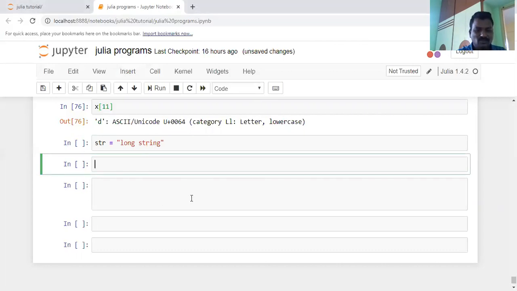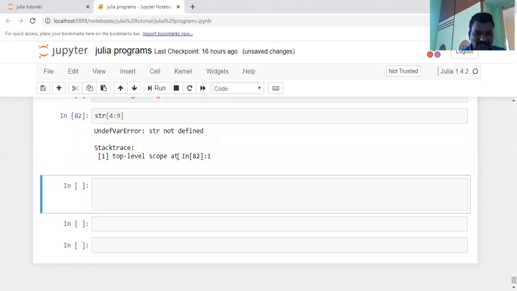The range value is str 4 colon 9, which indicates 4 to 9. What is the 4th character? It is empty, and then s t r and I. If you access this, it gives the result for 4 to 9.